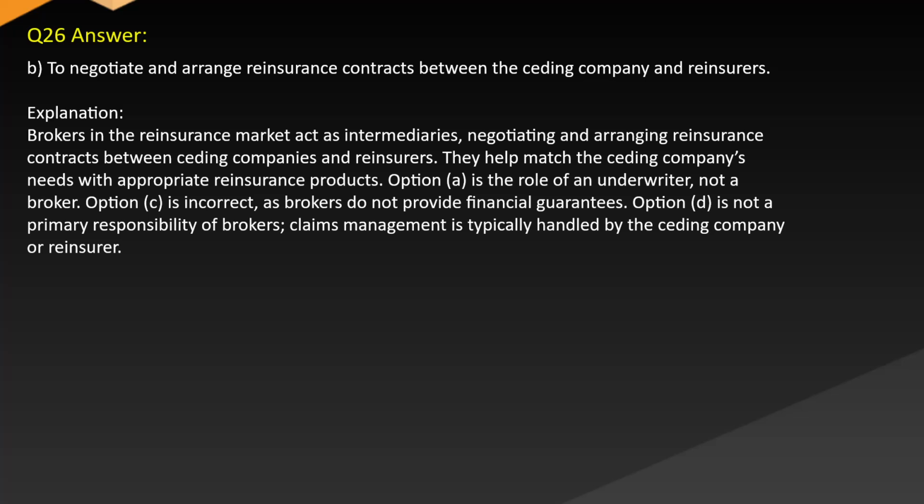Option A is the role of an underwriter, not a broker. Option C is incorrect, as brokers do not provide financial guarantees. Option D is not the primary responsibility of brokers. The claims management is typically handled by the ceding company or reinsurer.